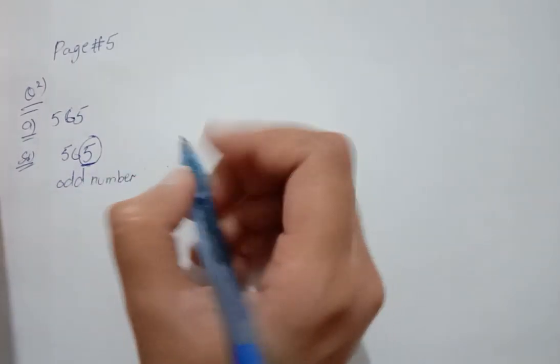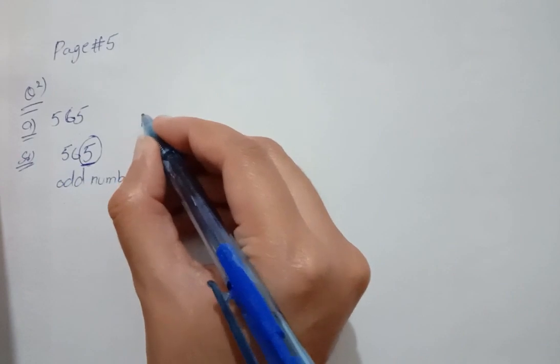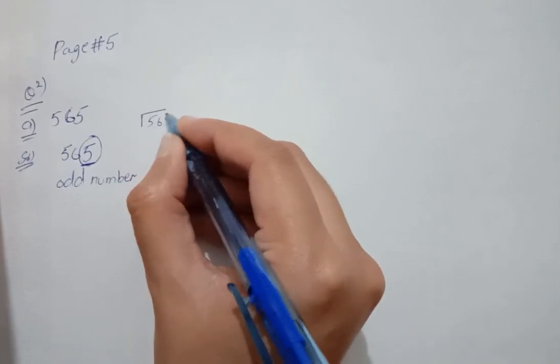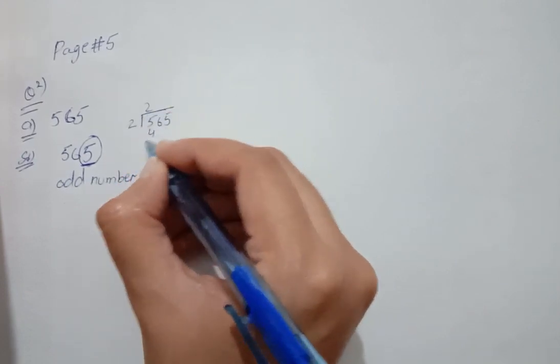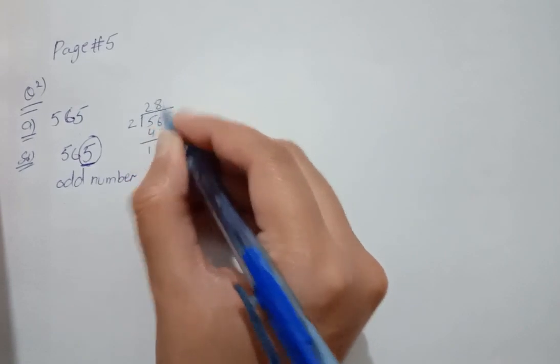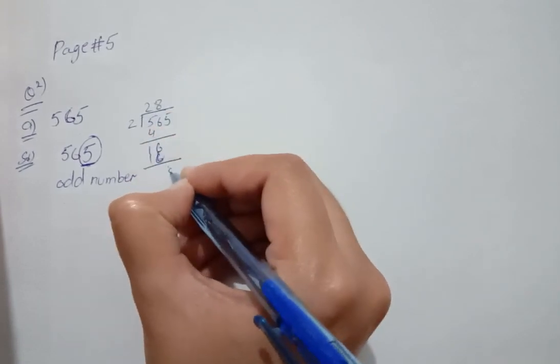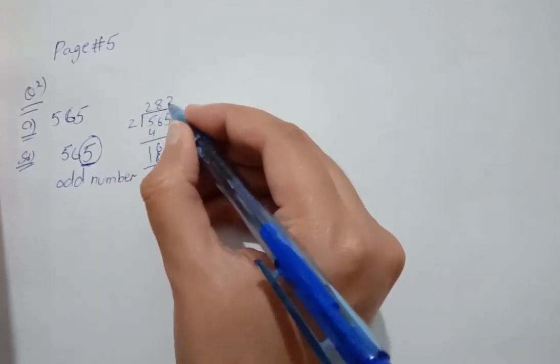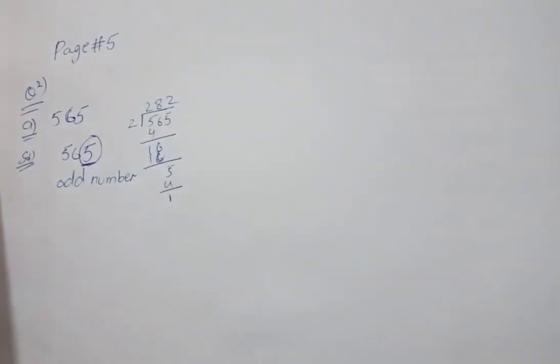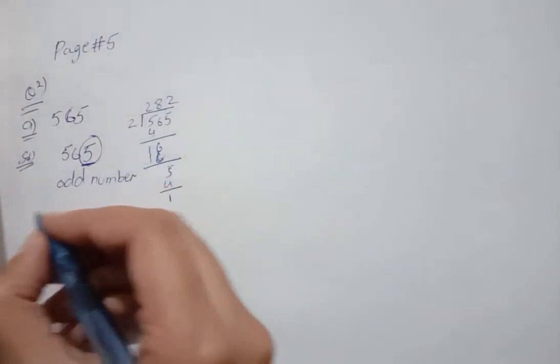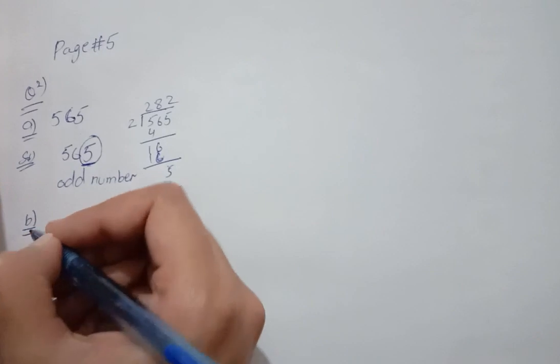For our confirmation, we can divide 565 with 2. 2 2s are 4, 2 8s are 16, the remainder is 5, 2 2s are 4, the remainder is 1. So it is an odd number. Let's move to our question number B.